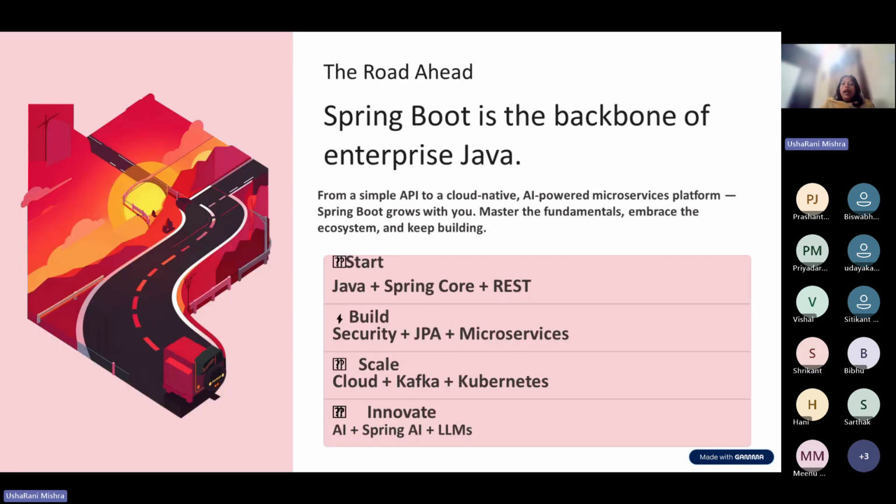Okay, and now the road ahead for us is that we will start with our Spring Java. You all know Java, so we are not going to cover Java over here. We are going to cover Spring Boot core and REST services. Then we will build secured REST APIs using Spring Boot JPA. Okay, we will make it into microservices. That is what we are planning.